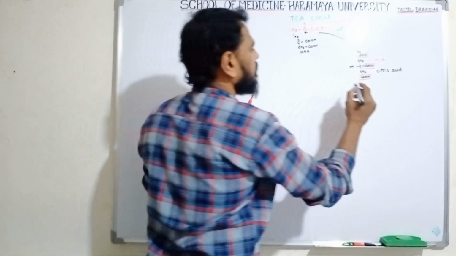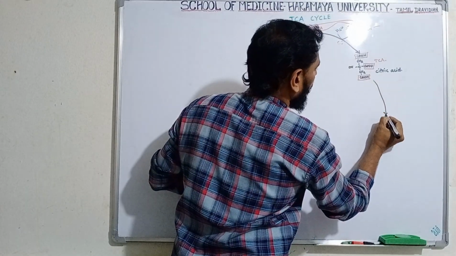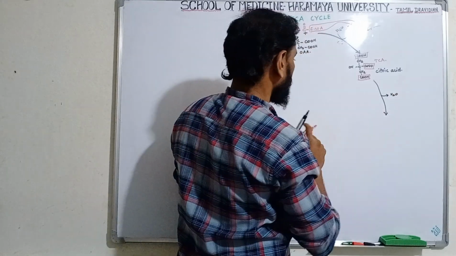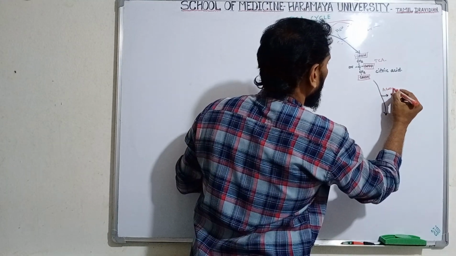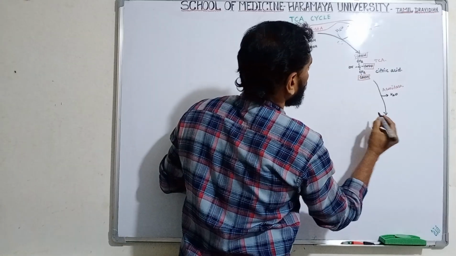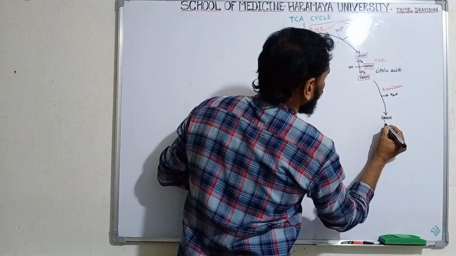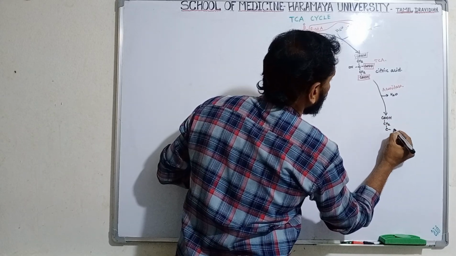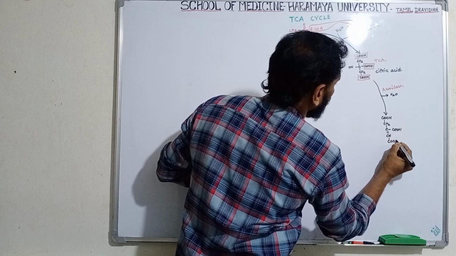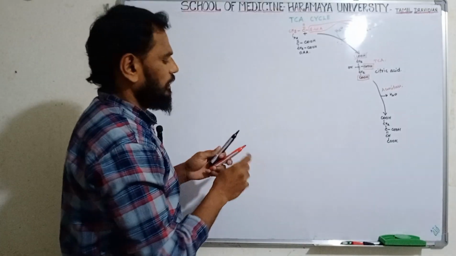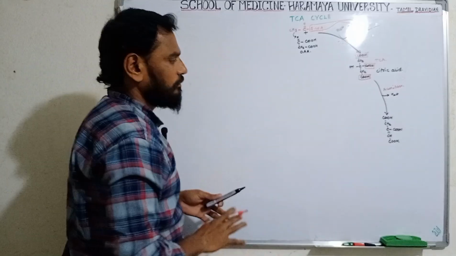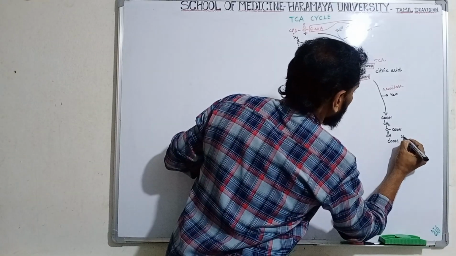Clear? Now the citric acid reacts with the aconitase enzyme, with removal of a water molecule. Then the structure is converted into a new compound. Clear. Here one OH group and one hydrogen atom are released as a water molecule. This compound is called cis-aconitate.